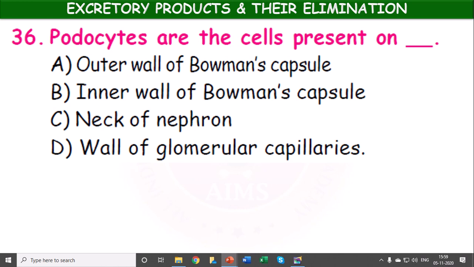Podocytes are the cells present on outer wall of Bowman's capsule, inner wall of Bowman's capsule, then neck of nephron, wall of glomerular capillaries. So podocytes are present in the outer wall of Bowman's capsule.